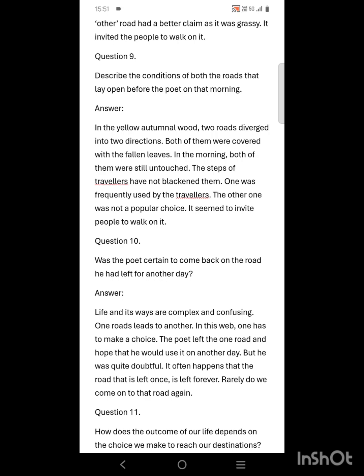That is why, and the traveler have not yet left their footprints on the leaves, so the leaves are quite fresh. The other one was not a popular choice because fewer people have chosen it, and it seemed to invite that people should walk on it and experience a new way of life.